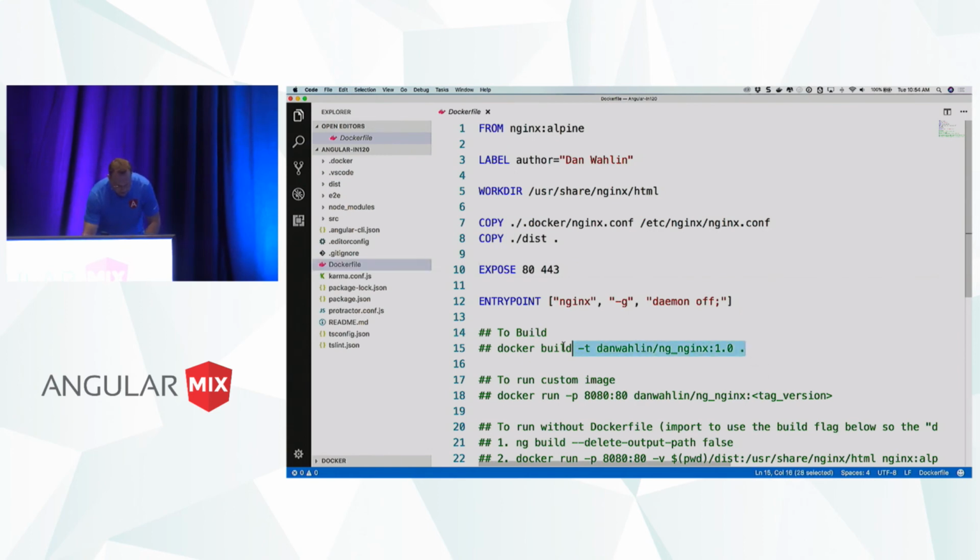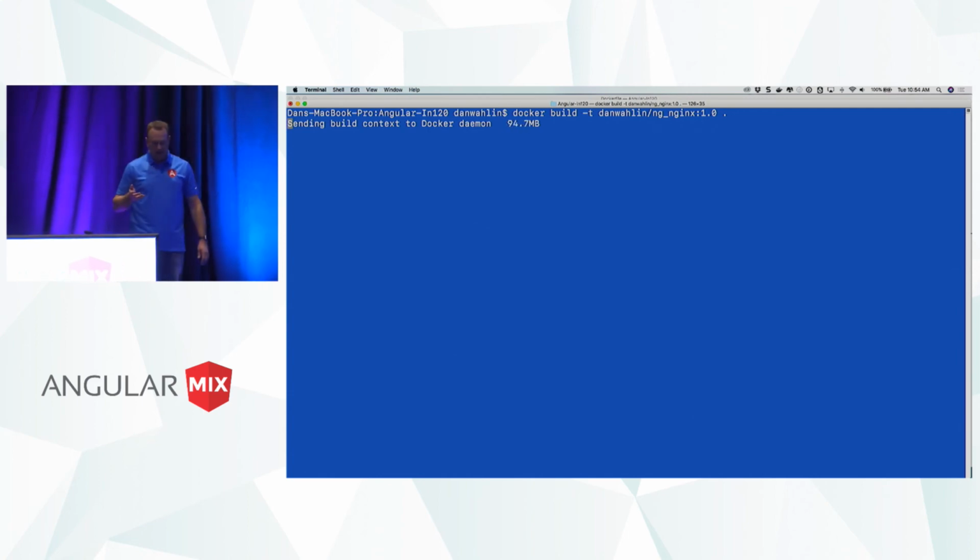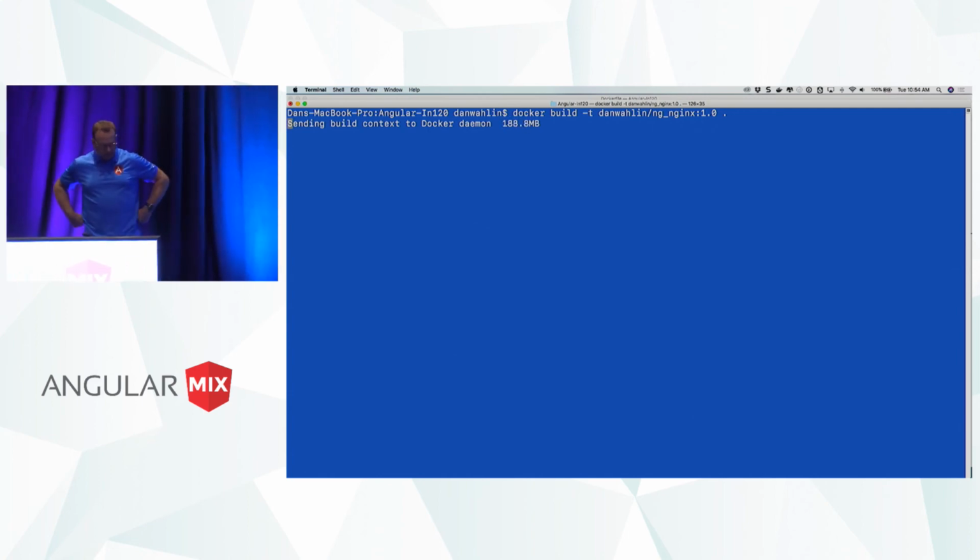So I'm actually just going to steal a command I have to speed things up a little bit. Paste this in, and I'm going to run a build now against this Docker file. And this will just take a sec to build.